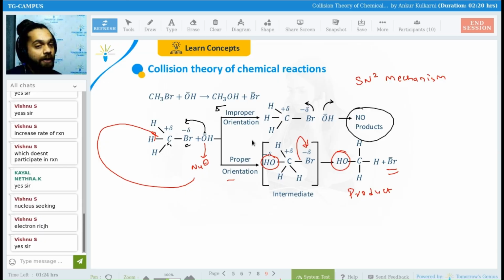Okay, previous slide. Okay, write it down. If you want, you can write down this also. Come on, write it down. Proper orientation, improper orientation.